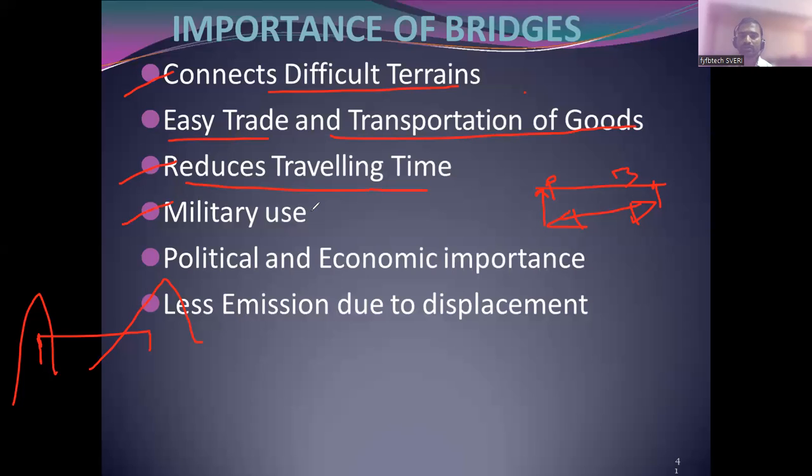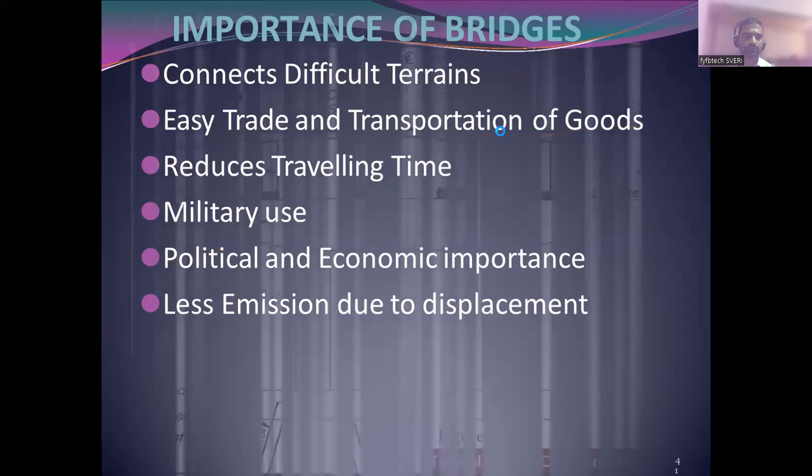For military use, we will construct temporary bridges. For political and economic importance, we will use bridges. Less emission due to displacement. Okay, if you want to remove the bridges and all, it will produce less emission. It will not be harmful.